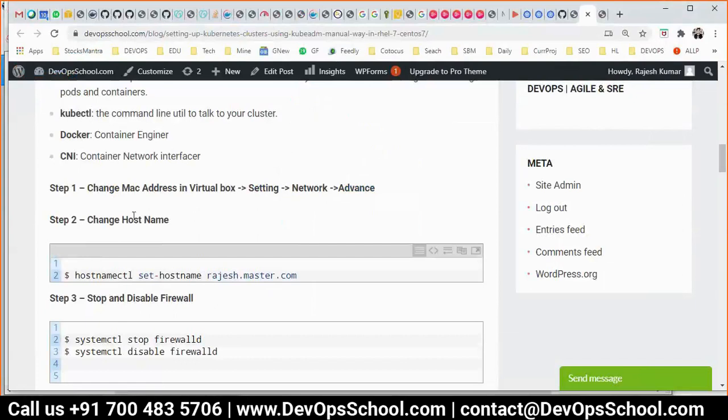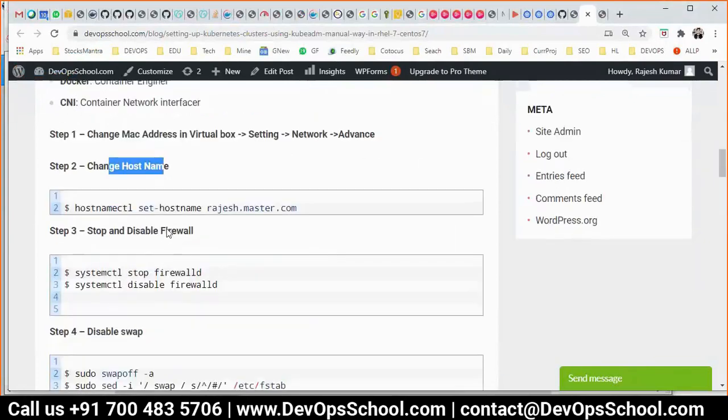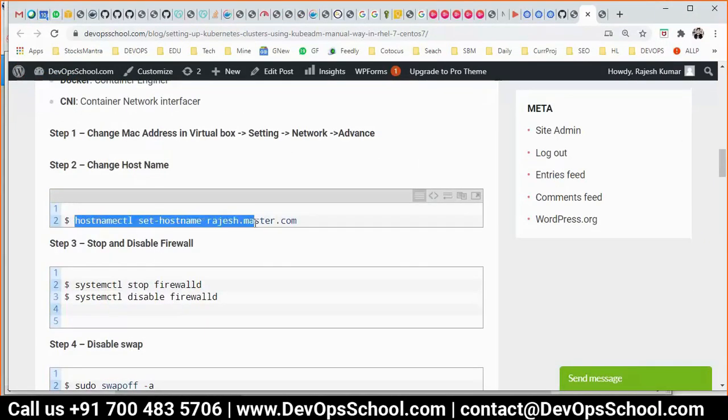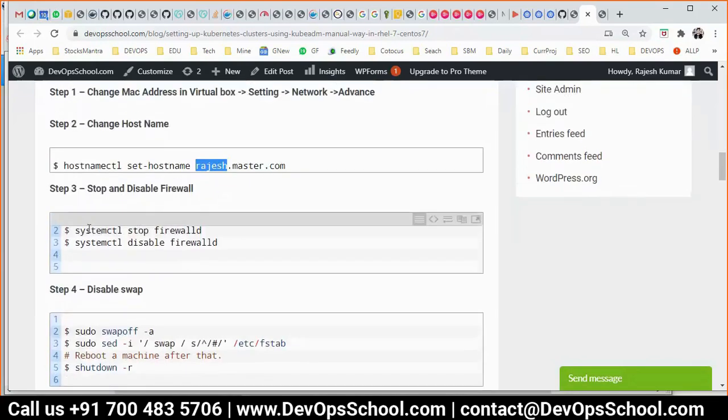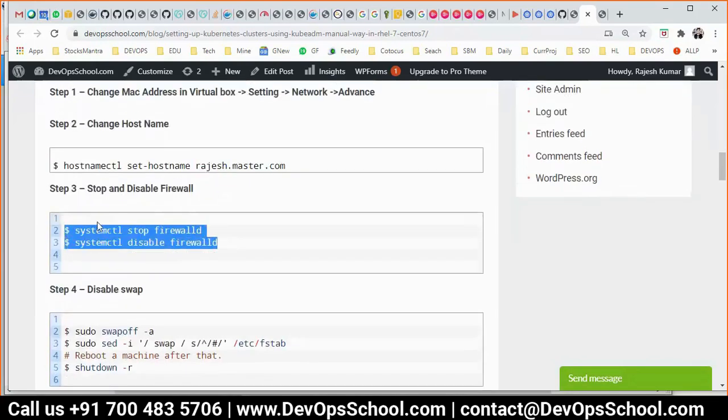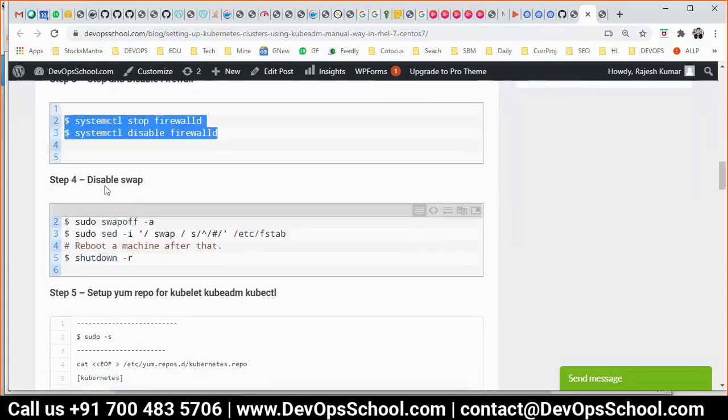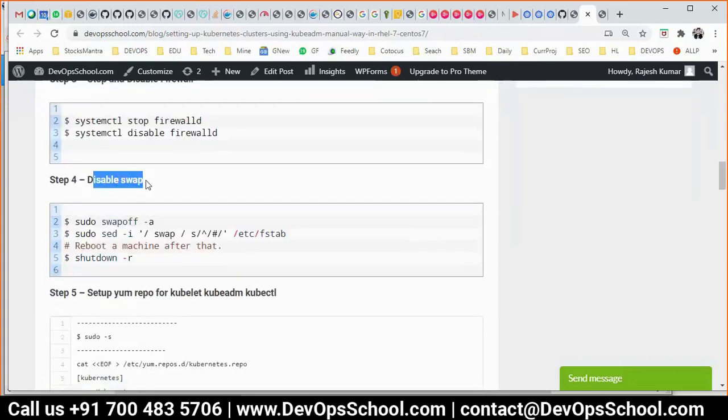Second thing, you have to change the hostname. Many people just run the command blindly. Please do not run the command blindly. Change your name to .master.com. Then stop the firewall, disable the firewall. Then disable the swap.